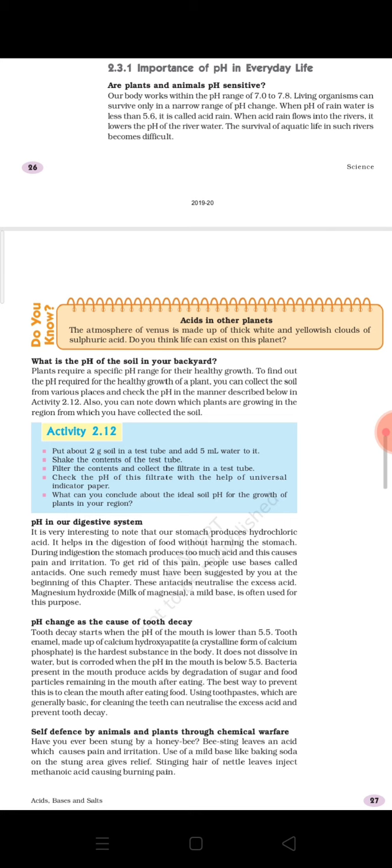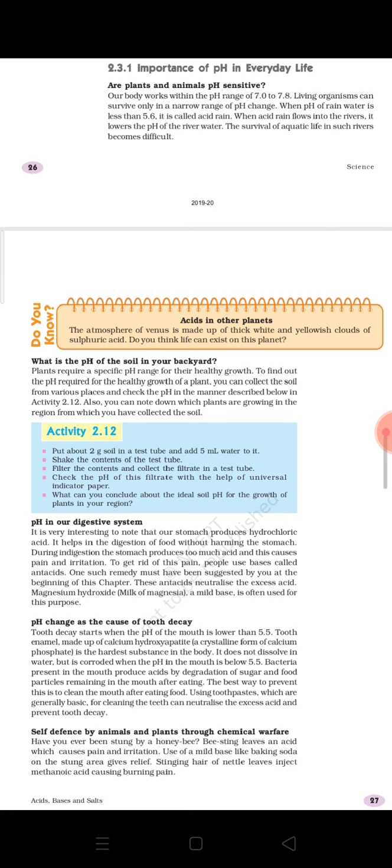We must have felt the condition of acidity one time or another, and we can easily say that in acidity the stomach starts producing an excess amount of acid because of indigestion. Now when there is an excess amount of acid in our stomach, then definitely if we want to neutralize that excess acid, we will consume a base. So here also we will consume a base.